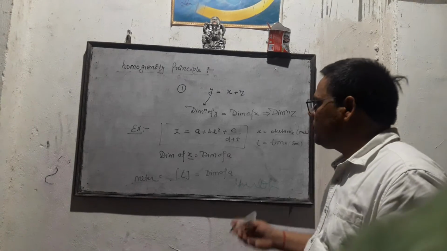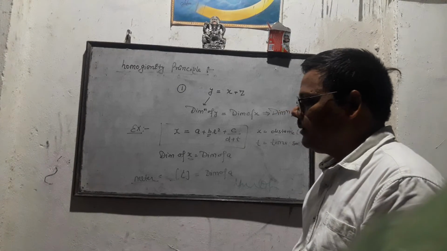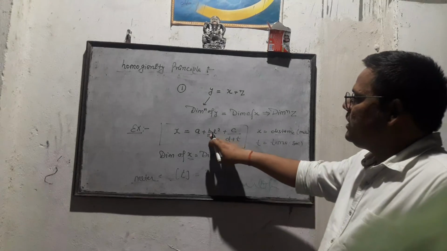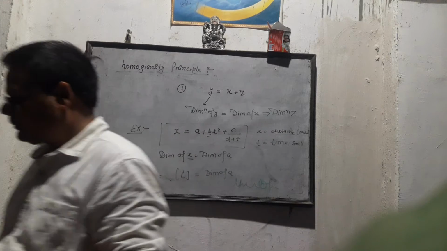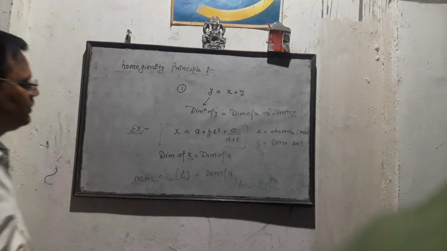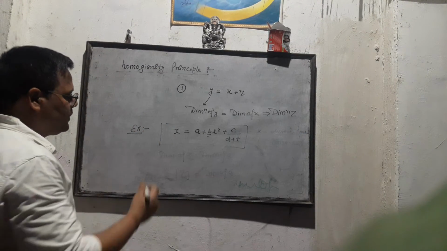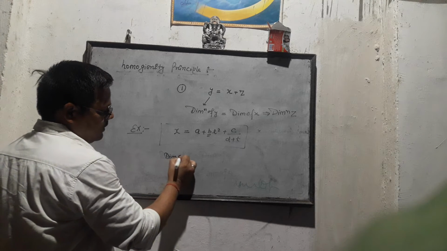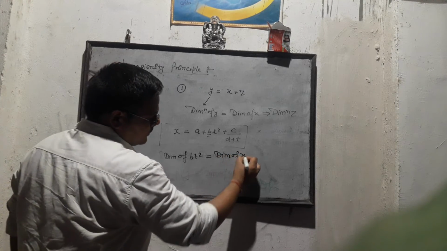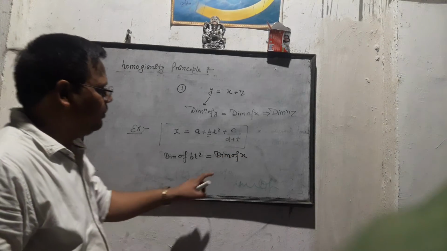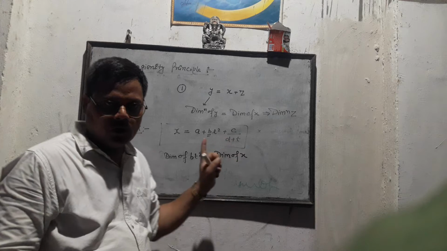Now according to that, students, what are the dimensions of B? We can find the dimensions of B as follows: dimensions of B t square equals dimensions of x. Also we can write dimensions of A equals dimensions of B t square.